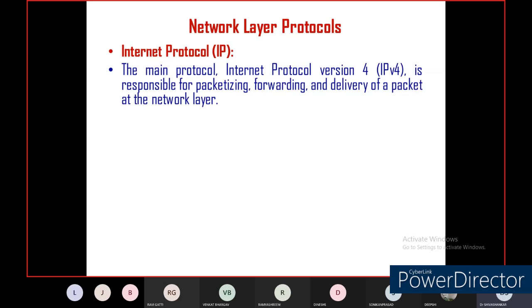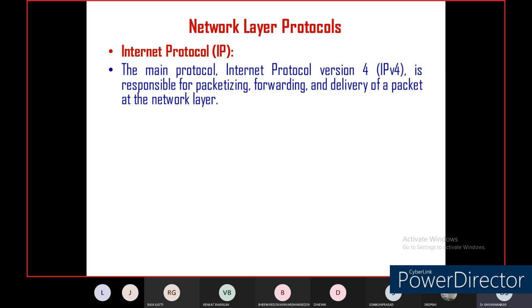IPv4 is responsible for packetizing, forwarding and delivery of a packet at the network layer. These are the responsibilities of IPv4. Packetizing, as I told you, is how to transmit the packet from source to destination using intermediate nodes, that is, hop counts. Depending on the number of intermediate nodes, we will calculate the number of hops.